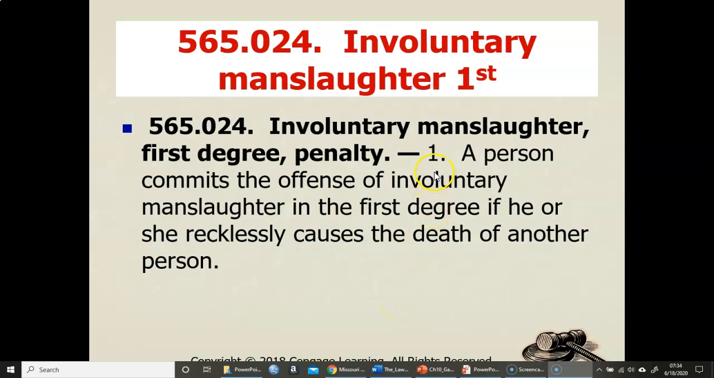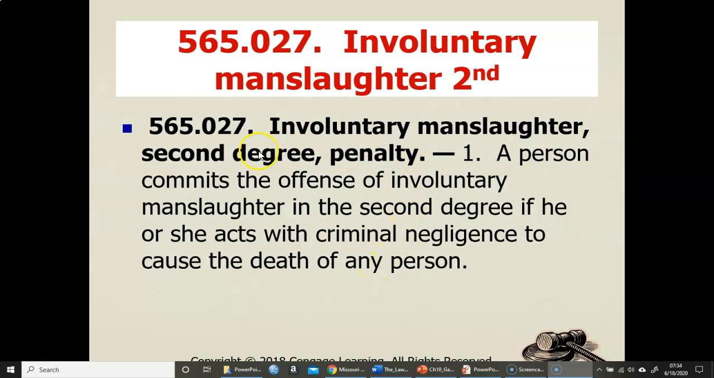Involuntary manslaughter, first degree: a person commits the offense of involuntary manslaughter in the first degree if he or she recklessly, there's our culpable mental state, causes the death of another person. Involuntary manslaughter second degree: a person commits the offense of involuntary manslaughter in the second degree if with criminal negligence. So here is our culpable mental state, and it's the lowest one as far as culpable mental states go, as far as causing that death.